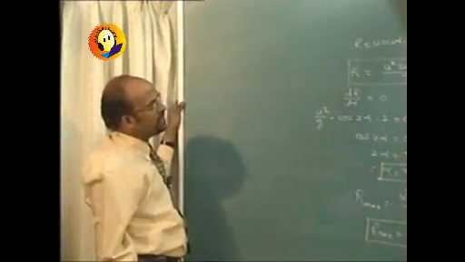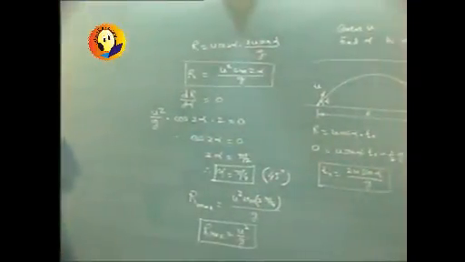Now another consideration is that there could be two angles for which the range is going to be the same.